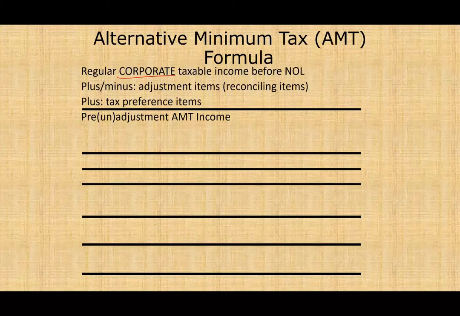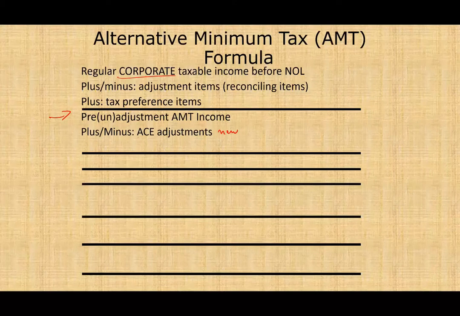Then after we find our pre or unadjusted AMT income, and those terms mean specific things, because for example, on the CPA exam, they might only ask you for the pre or unadjusted AMT income. So you need to know the formula, how to get to this point. After that, we deduct or add something called ACE adjustments. Those are new as far as corporate. Sometimes they're an addition, sometimes they're a subtraction, but they are listed separately.